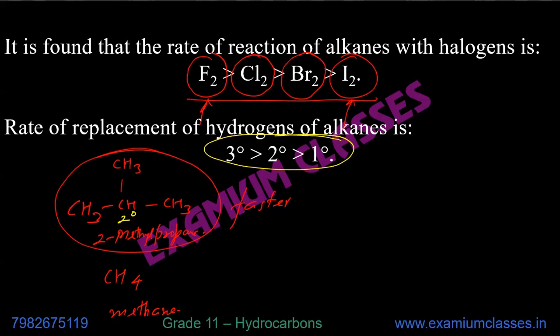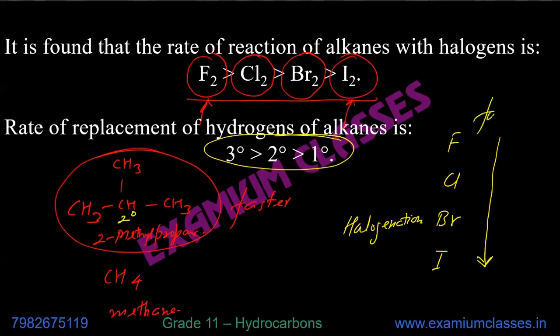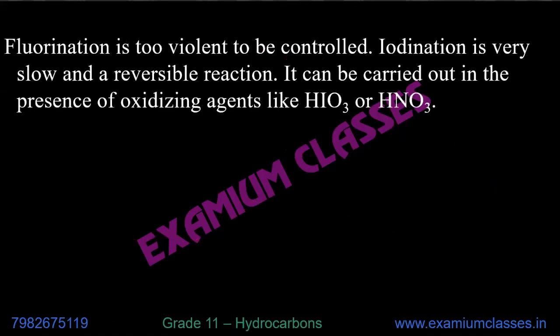Depending on the type of halogen, it is fluorine, chlorine, bromine, iodine. And it is very simple because it is in this order, there is no exception. Rate of halogenation goes in the order fluorine, chlorine, bromine, iodine. Fluorination is too violent to be controlled. Iodination is very slow and a reversible reaction. It can be carried out in the presence of an oxidizing agent like HIO3 or HNO3.